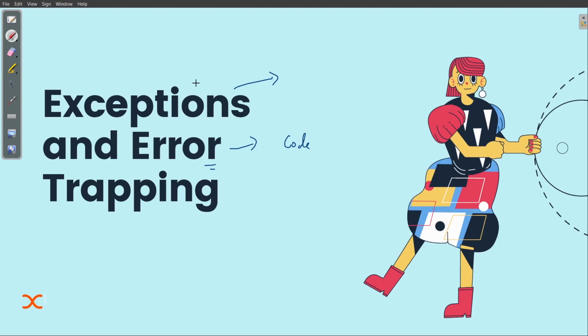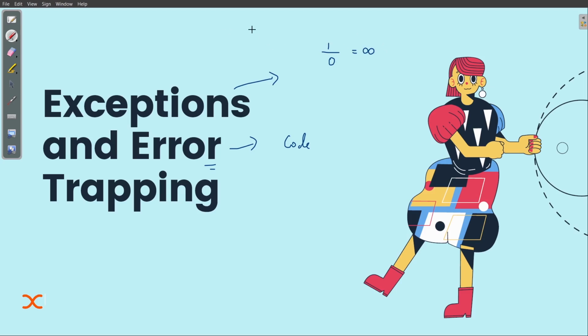But on the other hand, we have exceptions. In exceptions, the problem is internal. We have no syntax error, there's no problem in our code, but there is some logical error, which is not possible. I will give you an example. Suppose any integer, like 1 divided by 0. We know that any number divided by 0 is infinity.